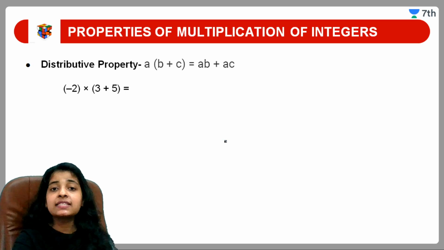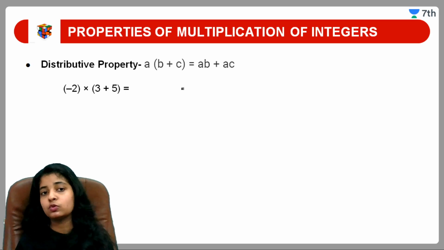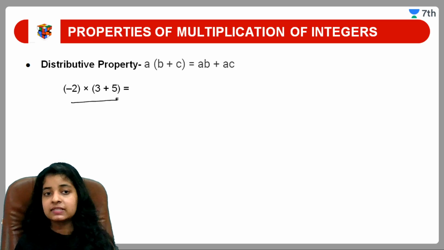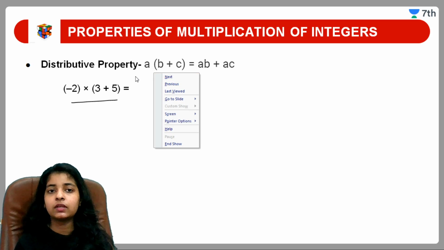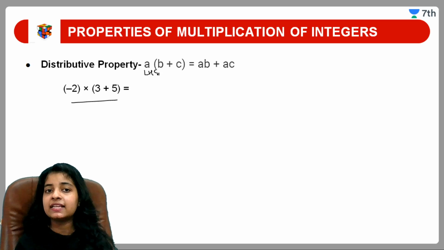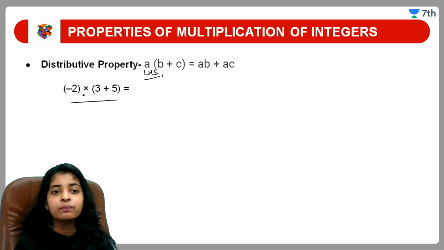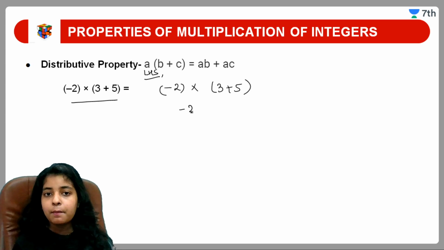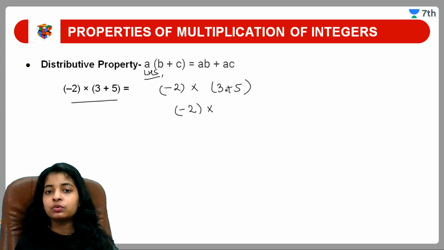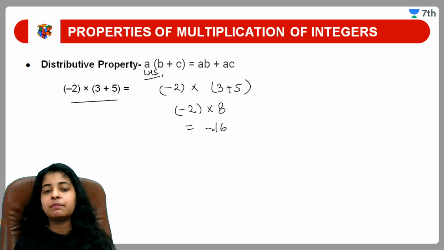Okay guys, so this is the example we have to solve. These are the numbers. Let us solve it. I am solving this LHS first. Now what I have to do? The number is minus 2 into (3 plus 5). 3 plus 5, what will it give? 8. What will I be getting? 8 into 2, 16, and minus sign. This is the result for my LHS value.